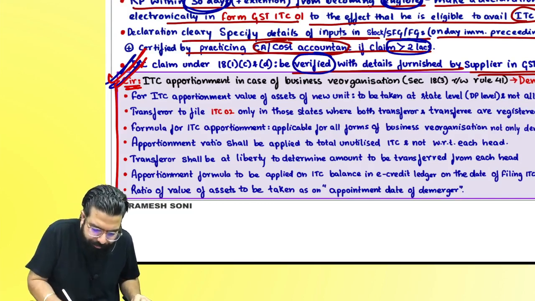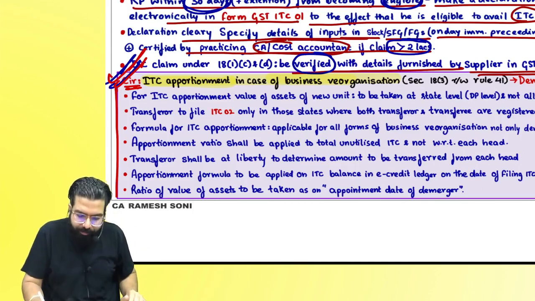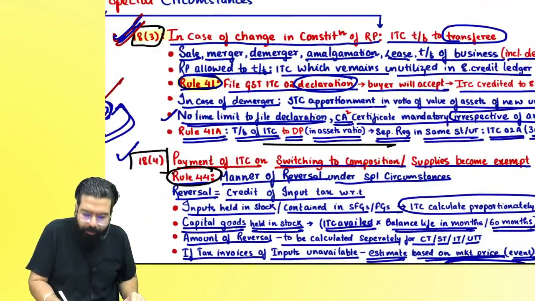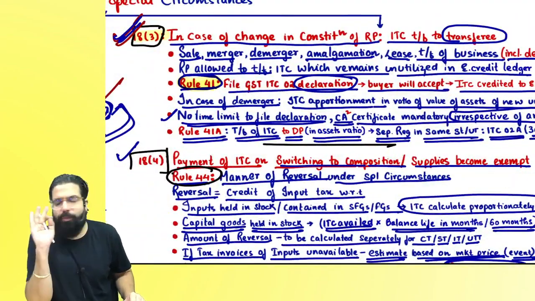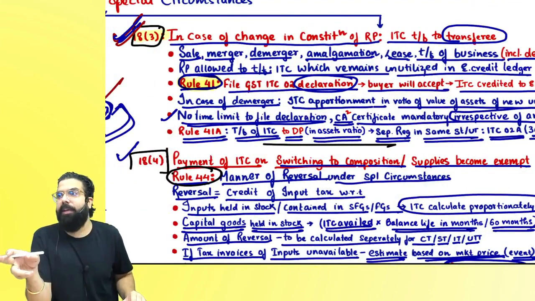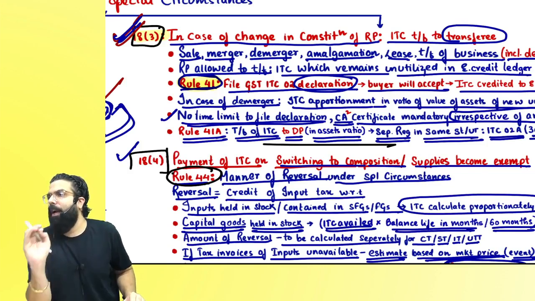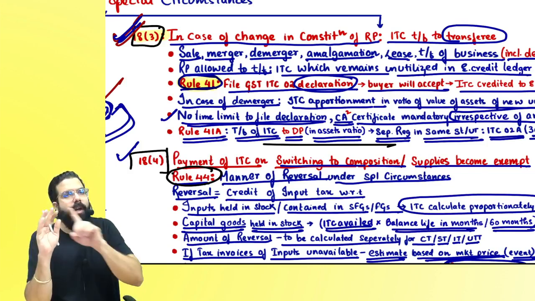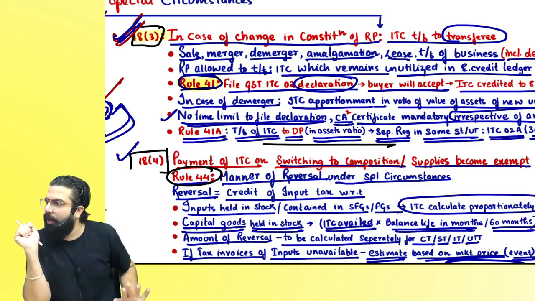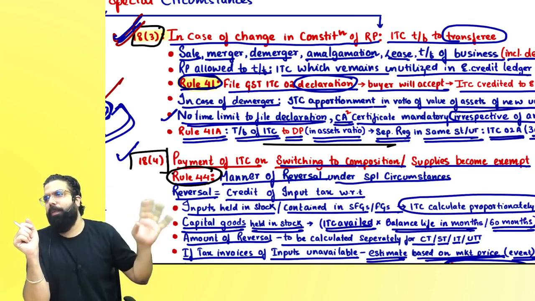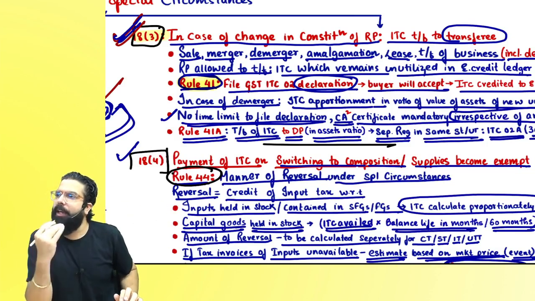ITC apportionment in the case of business reorganization, section number 18.3, read with rule number 41. It says that whenever you are transferring your business, in a special circumstance, you can transfer your credit also. You just have to go online and file one form, ITC 02. In the assets ratio, you can transfer the credit. The other party will accept, and the amount will be credited to the transferee, basically the demerged unit's e-credit ledger.